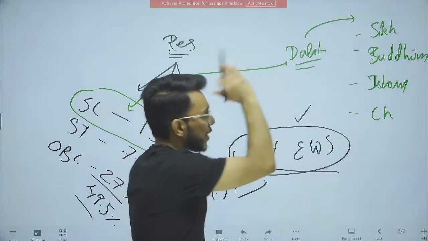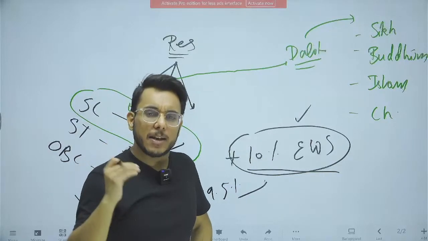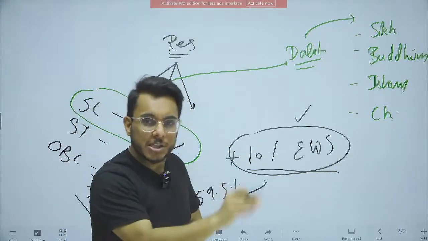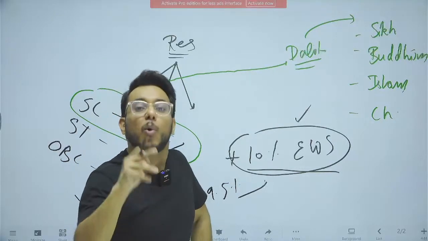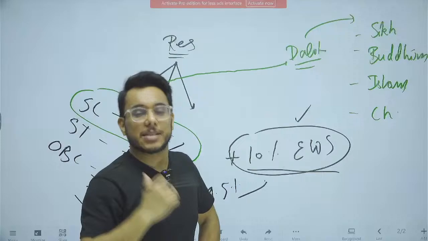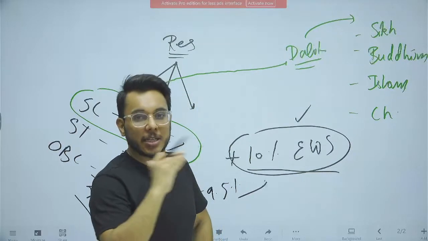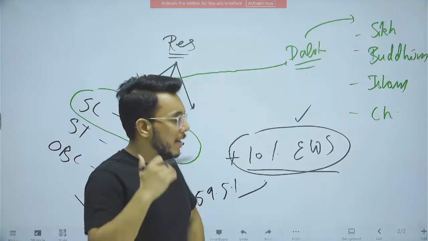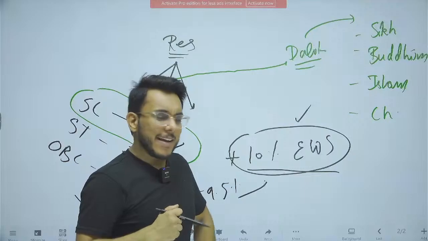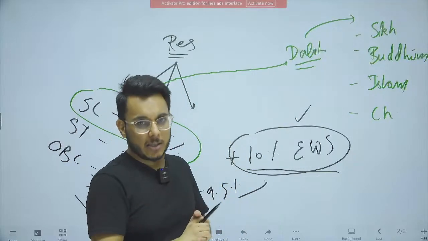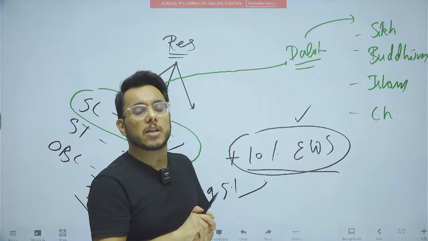Now understand this. Once a Dalit converted to another religion, does the untouchability that happened against them go down? Does the discrimination against them go down? Does it go down or does it stay the same? In the past, multiple commissions such as the Justice Rangnath Mishra Commission have stated that even after a person has converted to another religion, discrimination continues with that person. These people should still be given the reservation benefit.